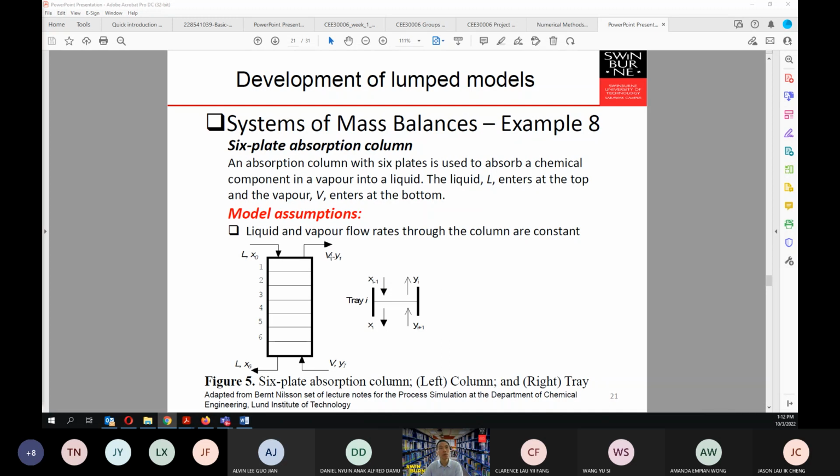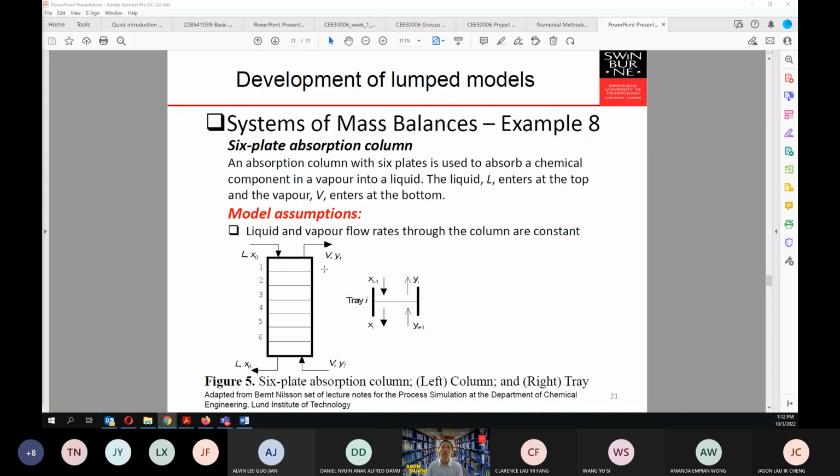Likewise, what will be the effect of V and L? And if I put in X naught, for example, I want to reuse water that is not fresh water but basically contains SO2 up to a certain value. What can I put in here in order to get the vapor that comes out with the SO2 concentration allowed by the environmental regulation? That is something you want to solve as a chemical engineer. This is where the modeling will have significance.